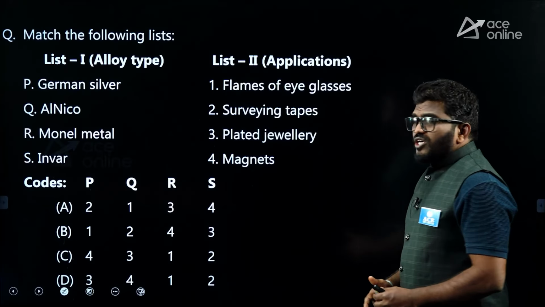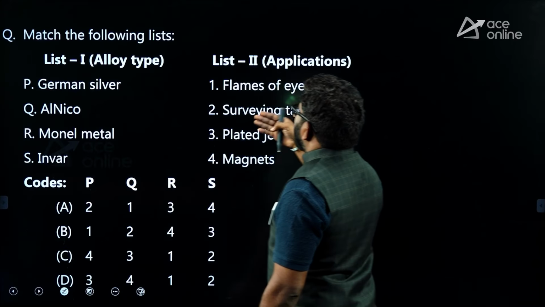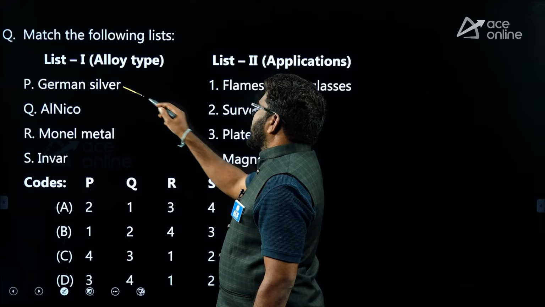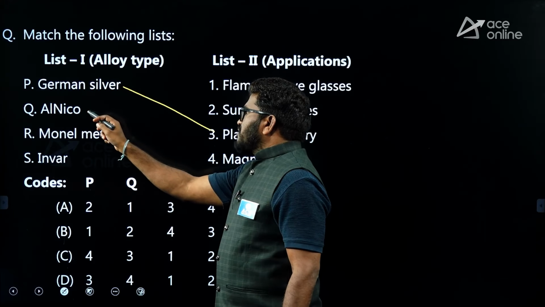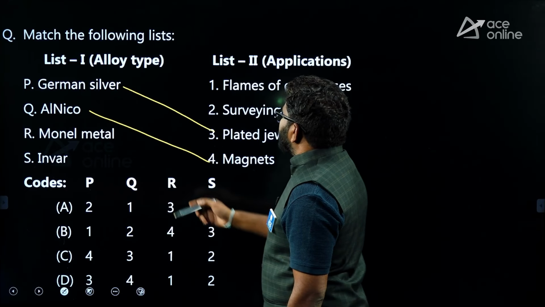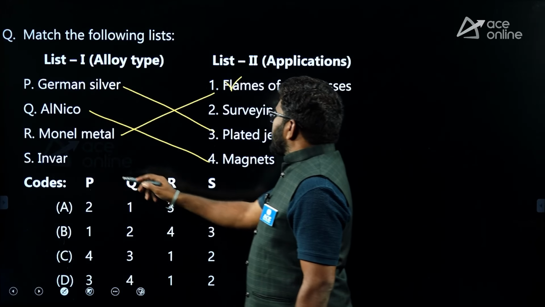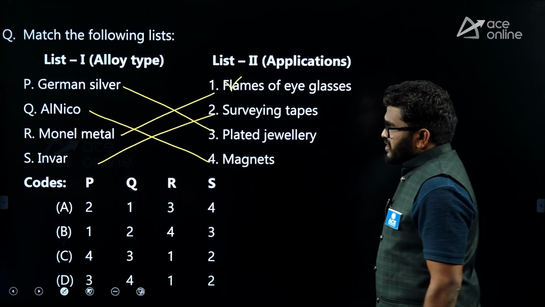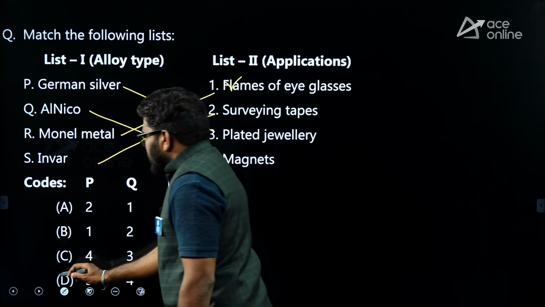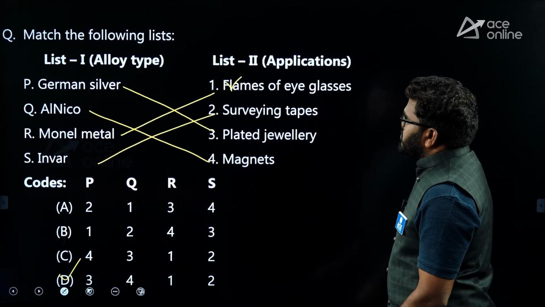And sometimes they will also ask you to match the following questions. In list 1, the type of alloy is given, in list 2 applications are given. See, German silver is a material used for plated jewelry. Alnico is a hard magnetic material used for magnetic applications. Monel metal is used for frames of eyeglasses. Invar is used for surveying tapes. So, 3, 4, 1, 2. D is the correct answer for this question.